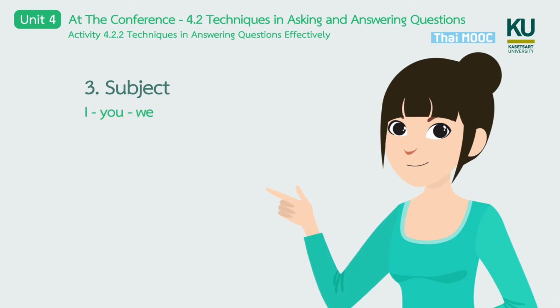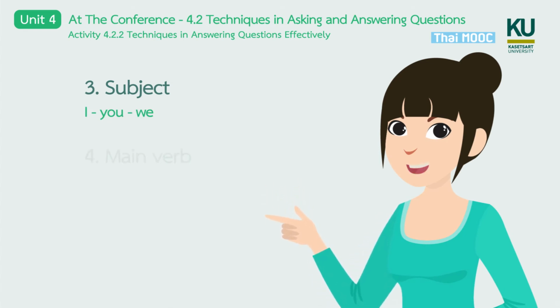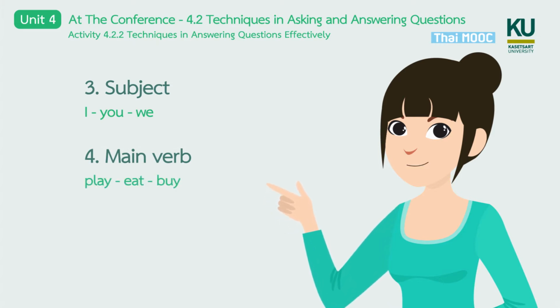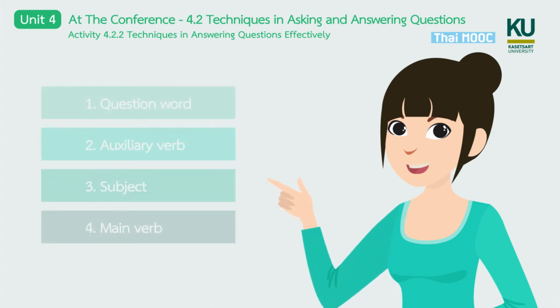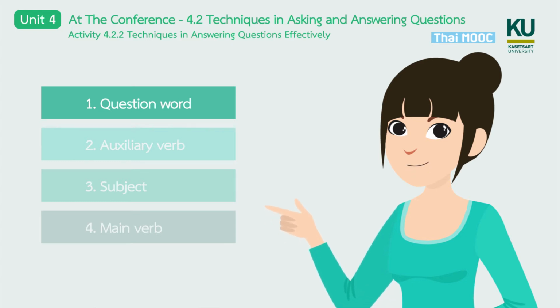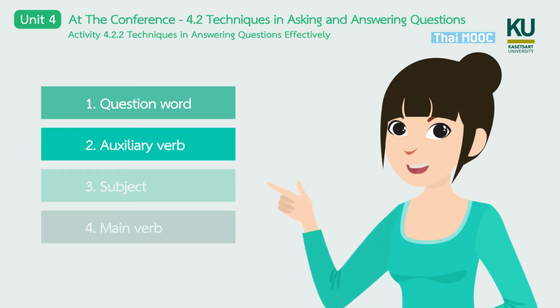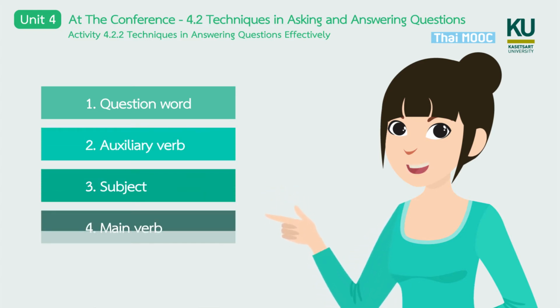Thirdly, you need your subject, I, you, we, etc. And your main verb, any verb, play, eat, buy, and so on. These are the 4 things that you need, and you need them in that order every time. 1. Question word. 2. Auxiliary verb. 3. Subject. 4. Main verb.